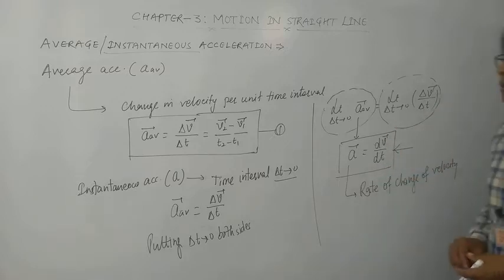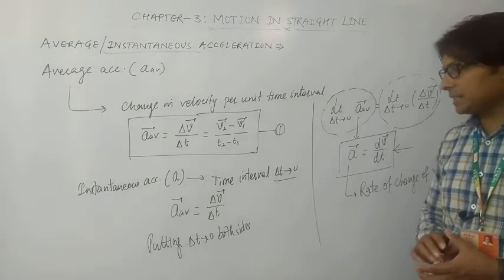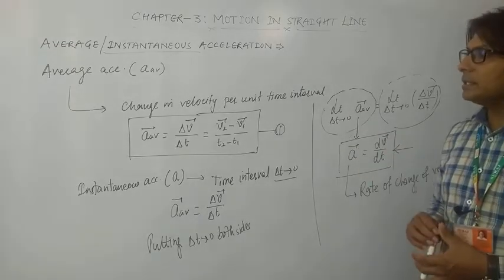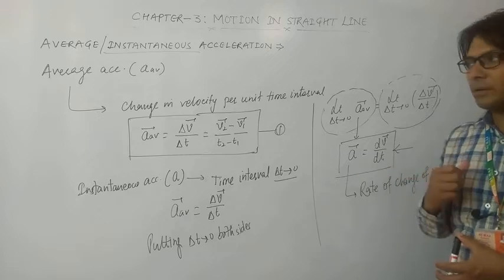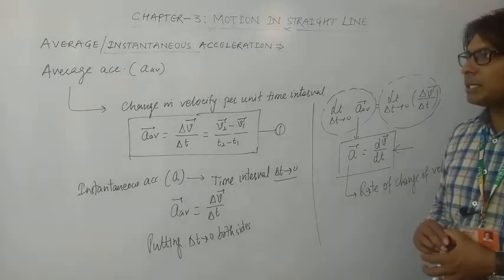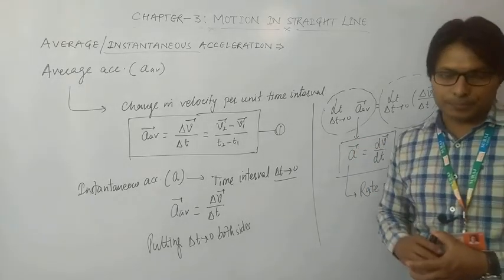So this is how we can write the formulas of average acceleration and instantaneous acceleration. Let us have a numerical problem on instantaneous velocity, average velocity, instantaneous acceleration and average acceleration, so that this topic might be clear to you.